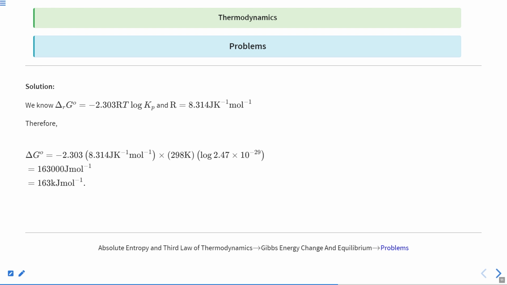R value we know is 8.314. We put this value here. Instead of ln we take 2.303 log, and that will give you 163,000 joule per mole. Divide by 1000 to get the answer in kilojoule per mole, that is 163 kilojoule per mole.